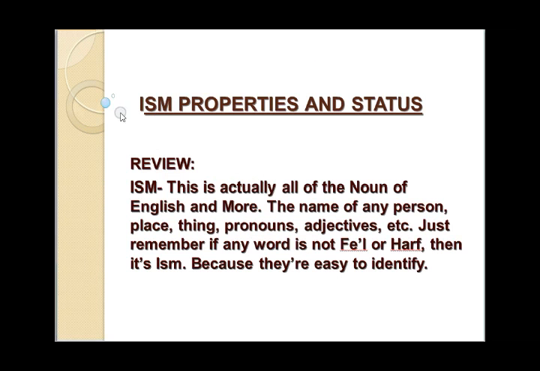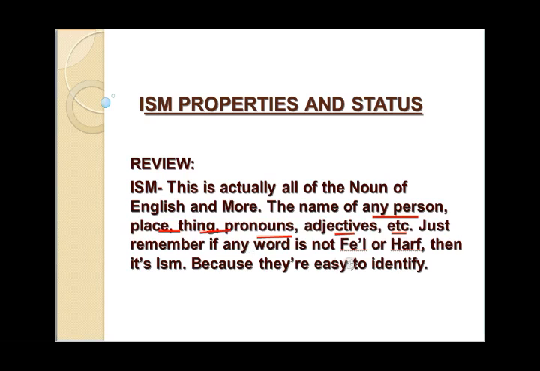And here we learned ism, properties and status. This is the topic today, but before that we know what is ism. We did 3 kinds of words. This is actually all of the nouns of English and even more. Not only the nouns we know in English, it's even more. So again, name of any person, place, things, pronouns, adjectives, and of course more.